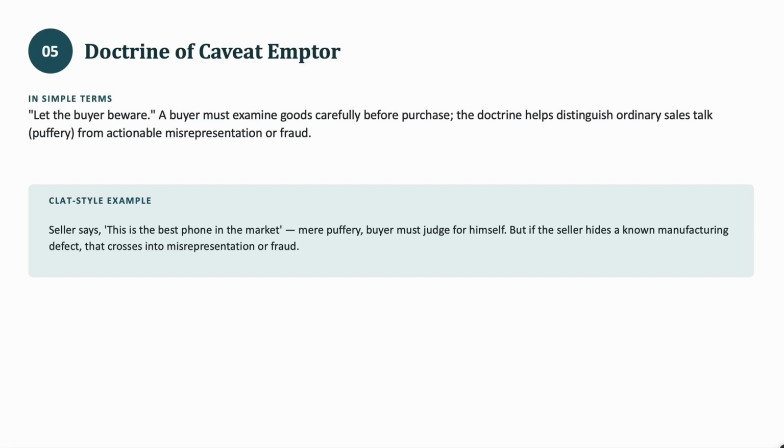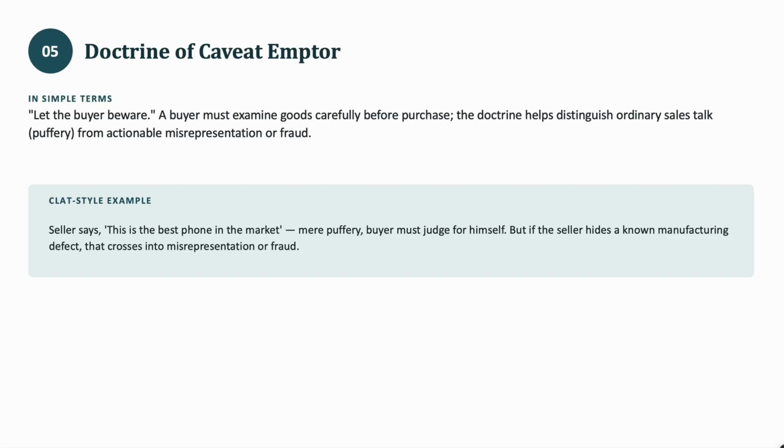Let's see the next doctrine, which is the doctrine of caveat emptor. The doctrine of caveat emptor is also a Latin term, which means let the buyer beware. A buyer must examine goods carefully before purchase. The doctrine helps distinguish ordinary sales talk, which means puffery, from actionable misrepresentation or fraud. As I said, caveat emptor means let the buyer beware.